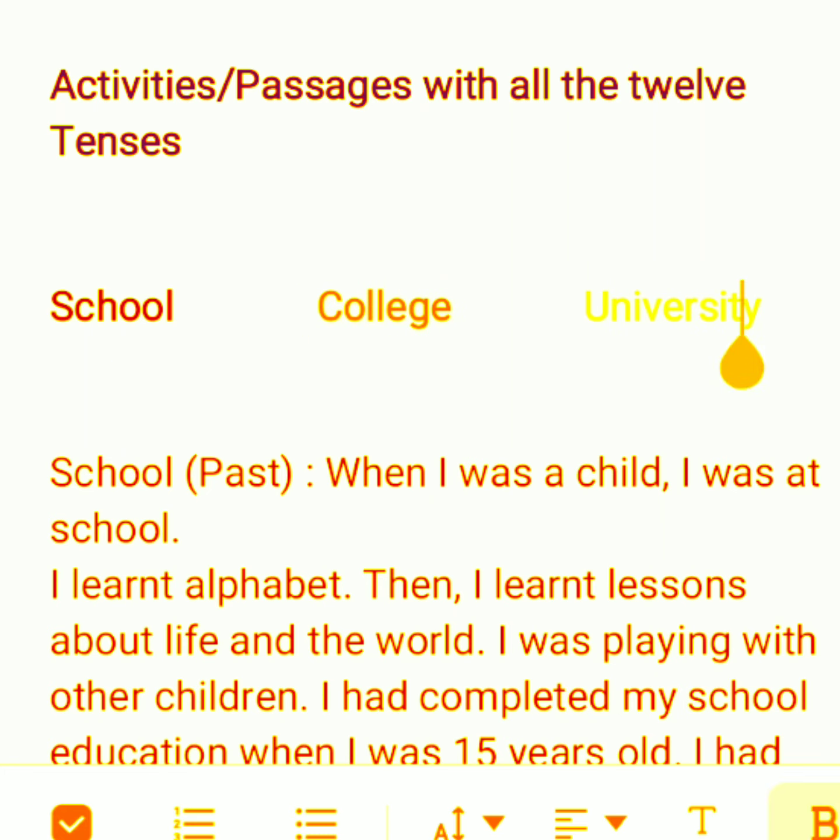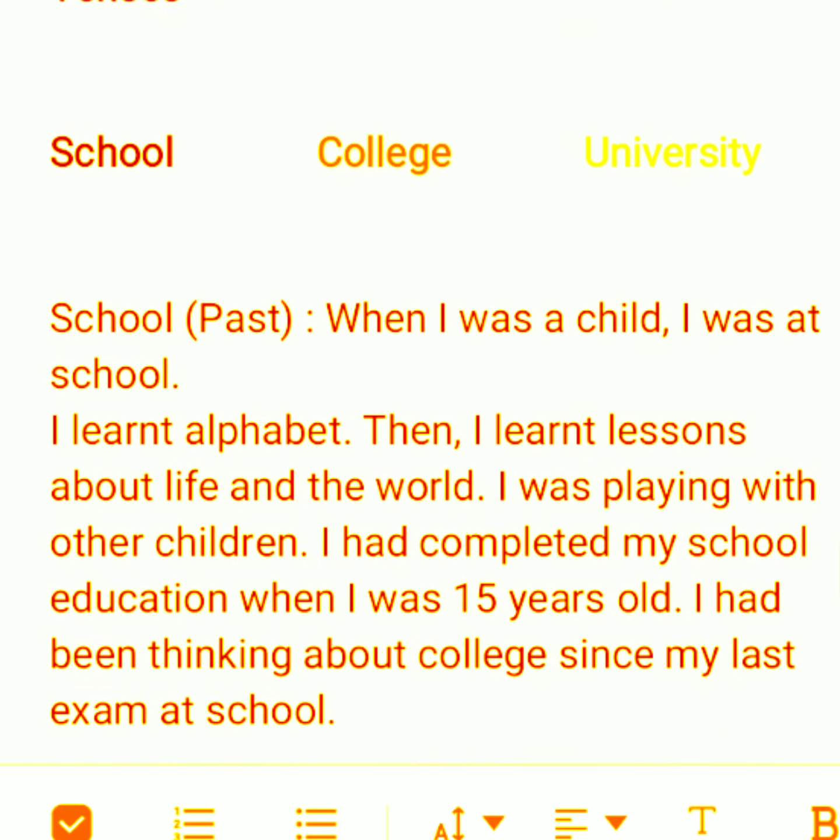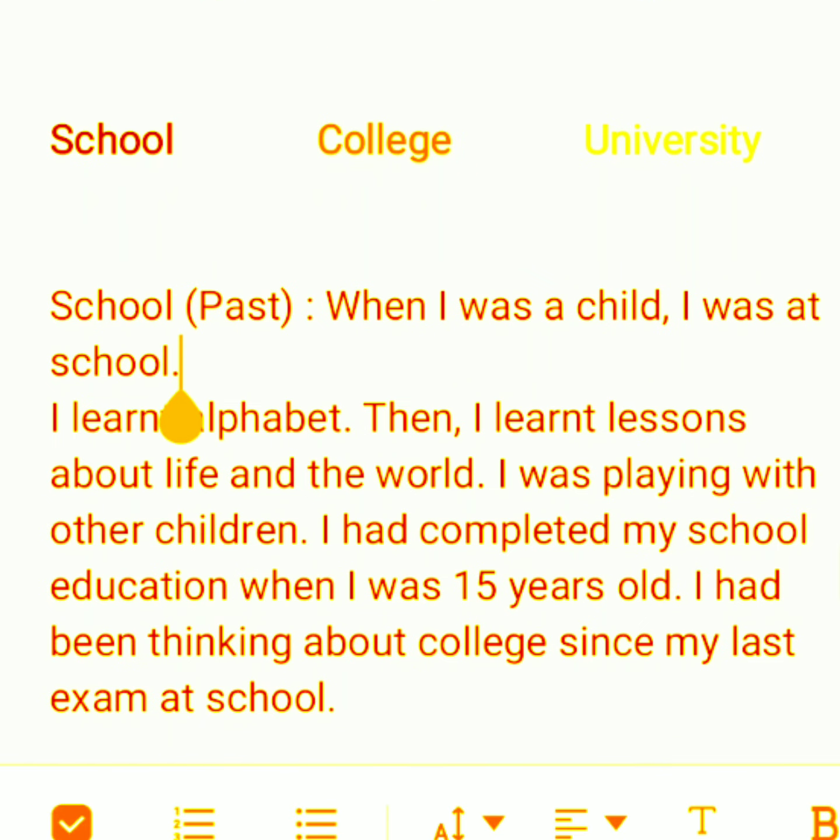Suppose in the past, when you talk about the past school life, when I was a child, I was at school. You are talking about your childhood period, childhood time and activities. I learned alphabet. Then I learned lessons about life and the world.